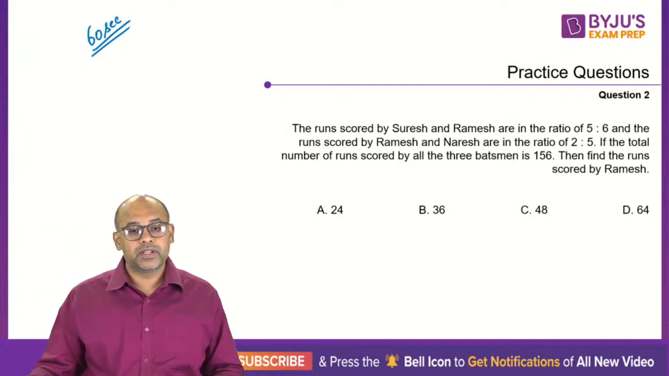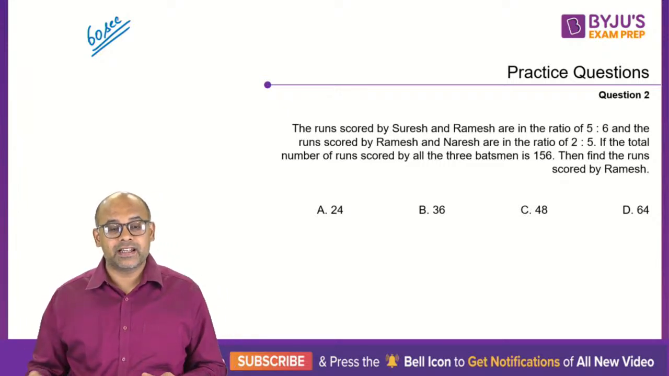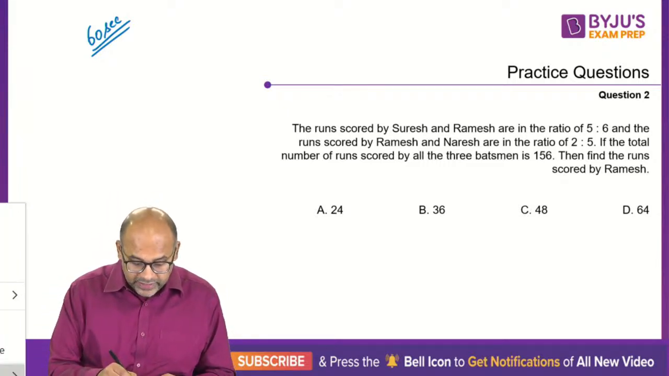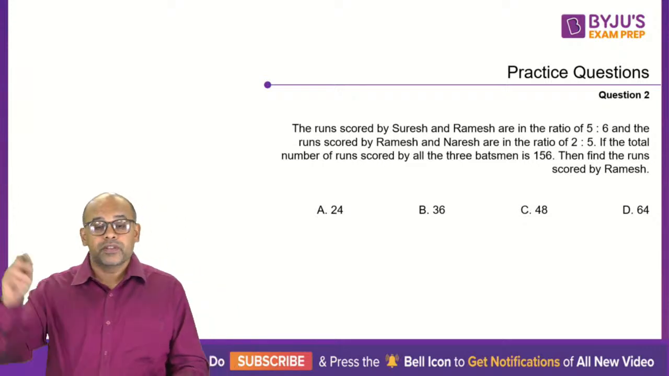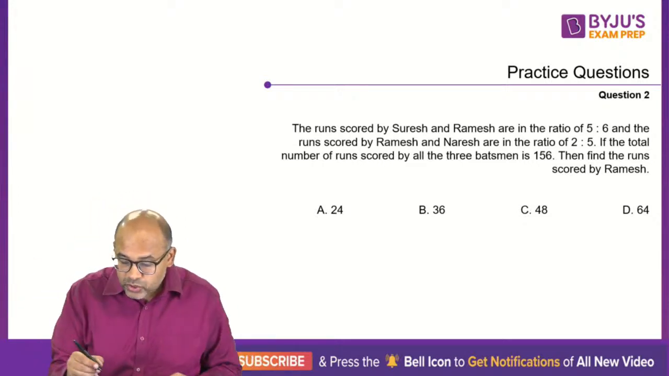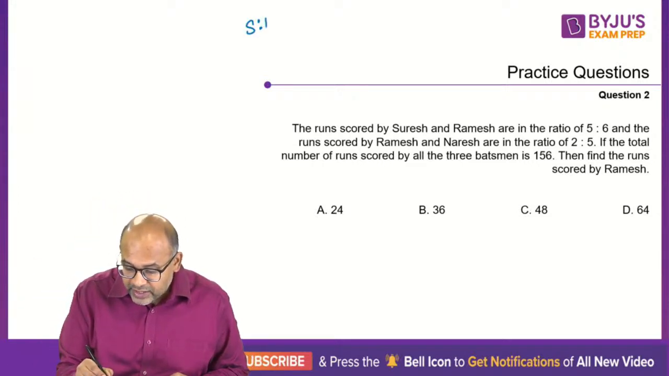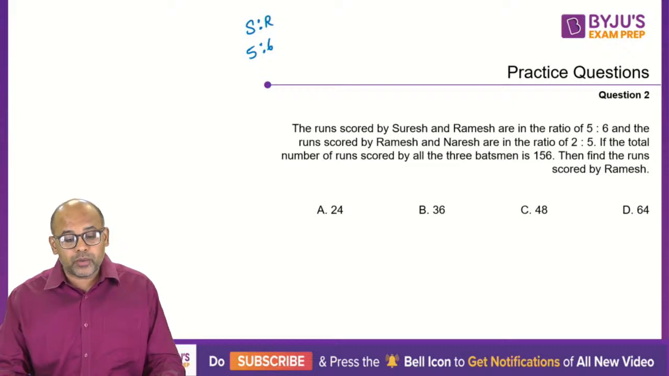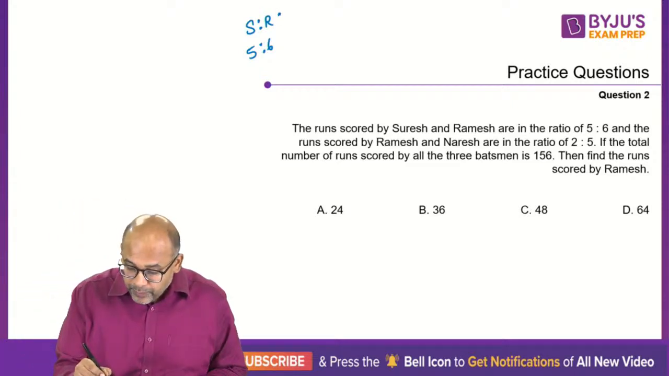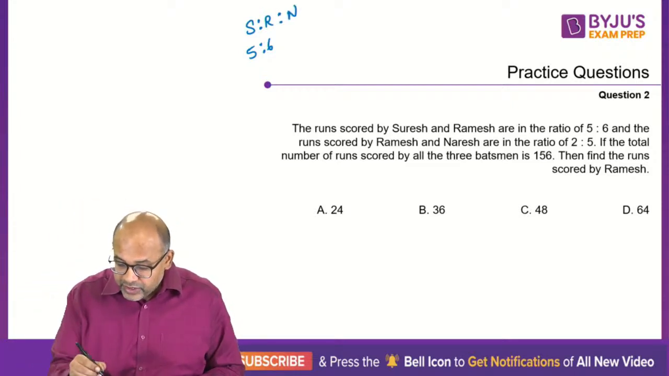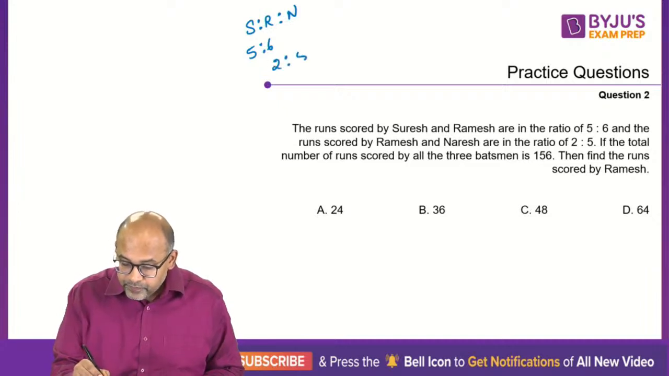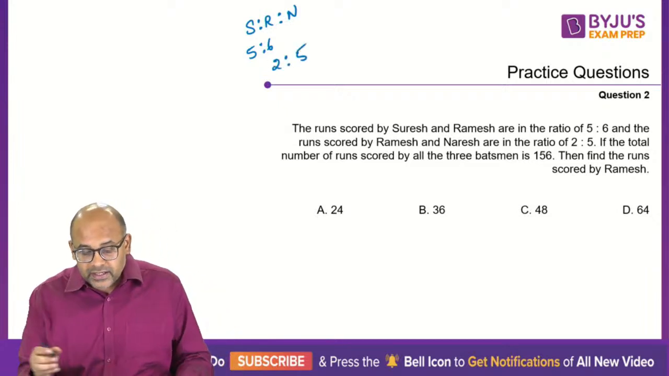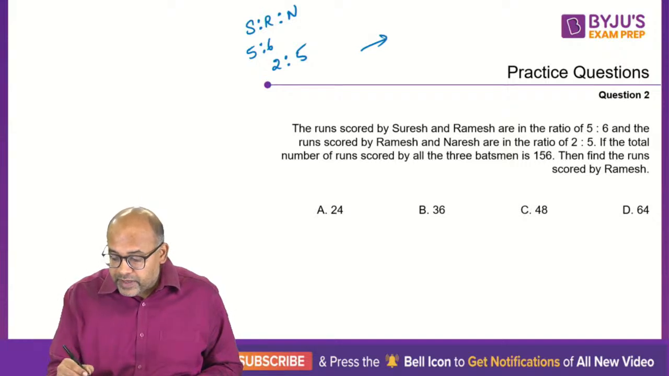Very good, Tarun. That's the first answer and the correct answer. So let's take a look at it. 60 seconds are more or less up. So the question says the runs scored by Suresh and Ramesh, this ratio is 5:6. And the runs scored by Ramesh and Naresh is 2:5. And they're saying that the total runs scored by all of them is 156.